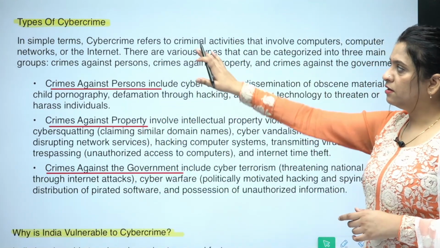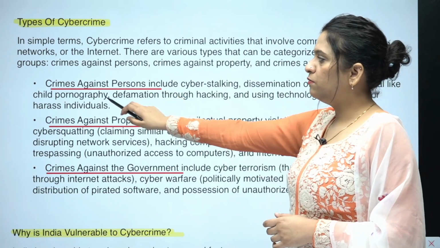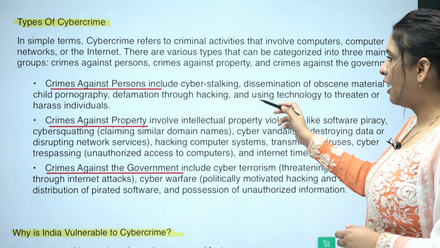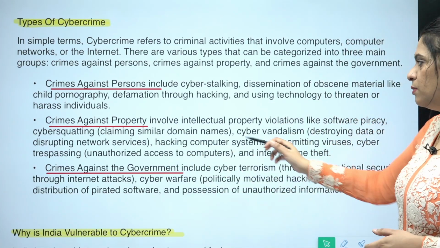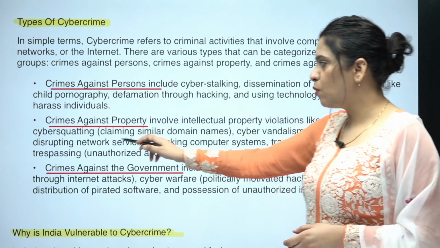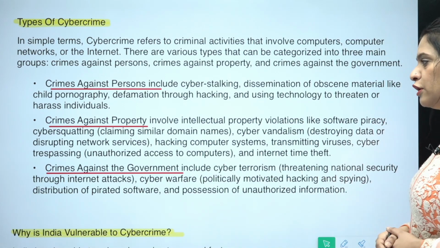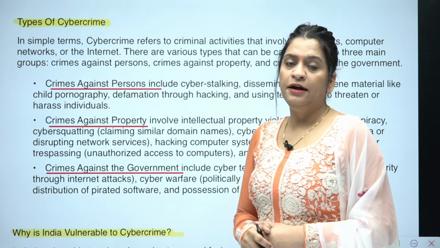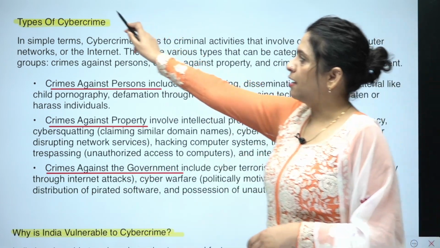In simple terms, we have already seen the meaning of cybercrime. Then cybercrime against a person will involve things like child pornography, defamation through hacking, using technology to threaten or harass individuals. Crime against property will include intellectual property violations, software piracy, cyber squatting, etc. Crime against government includes cyber terrorism, threatening national security through internet attacks. You might have seen instances where an entire government website was hacked. So this will come under crime against government in the cybercrime types.